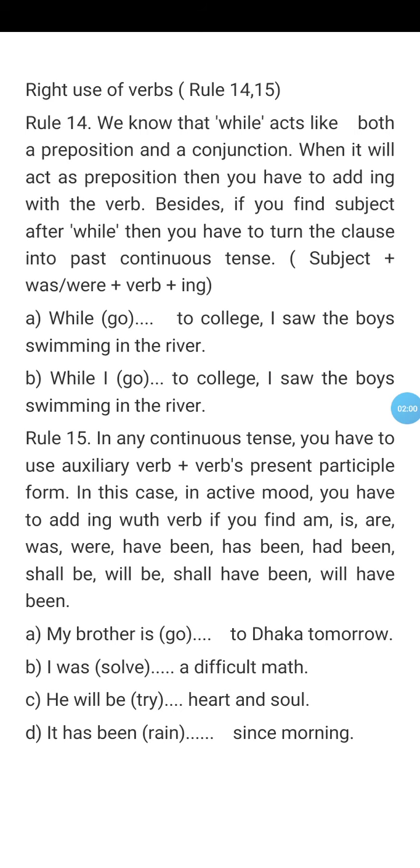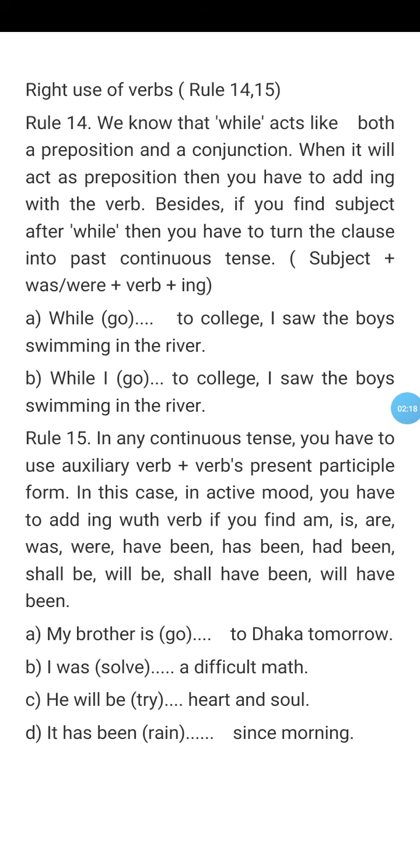Rule 15. In any continuous tense, you have to use auxiliary verb plus the verb's present participle form. And you know what the present participle form is; in the previous classes, I talked about it. It is verb plus ing.